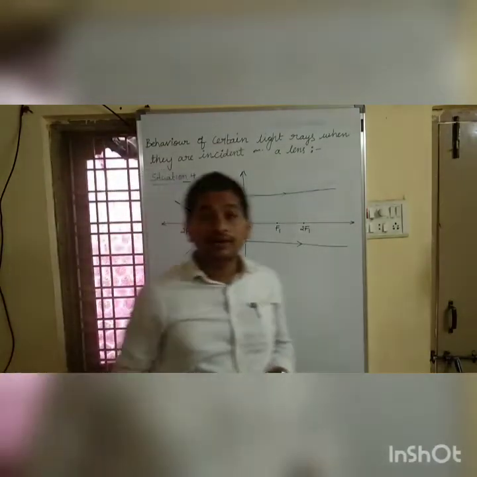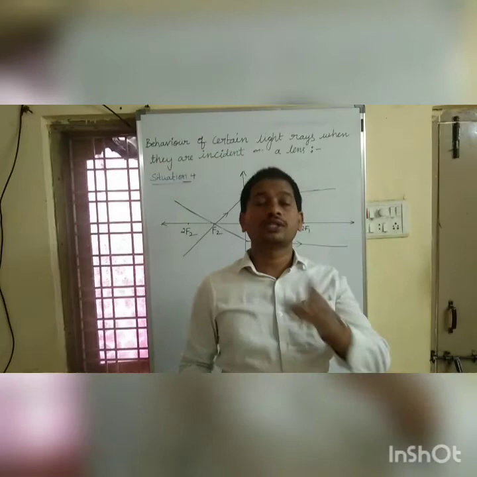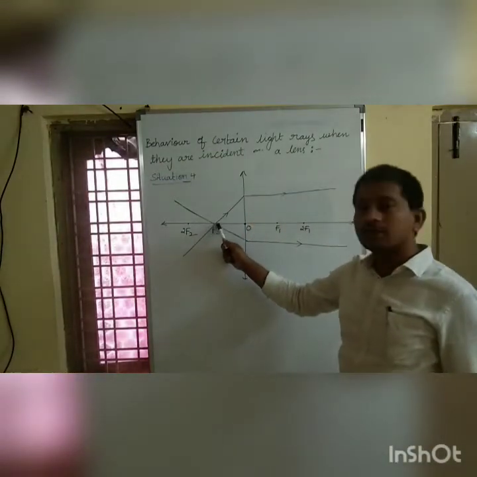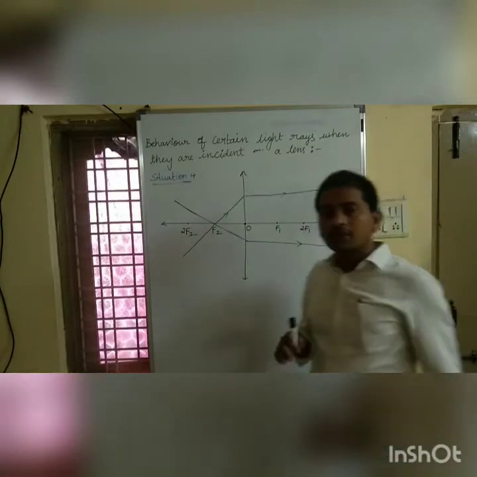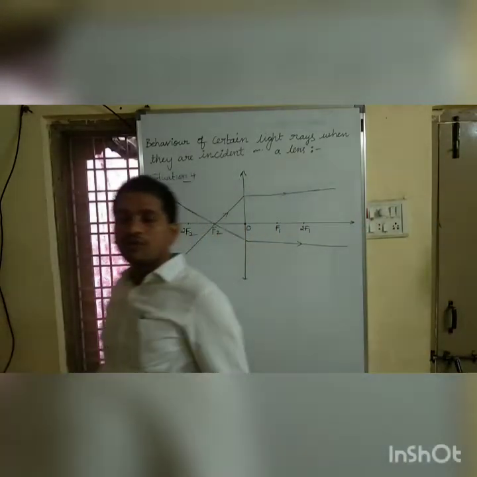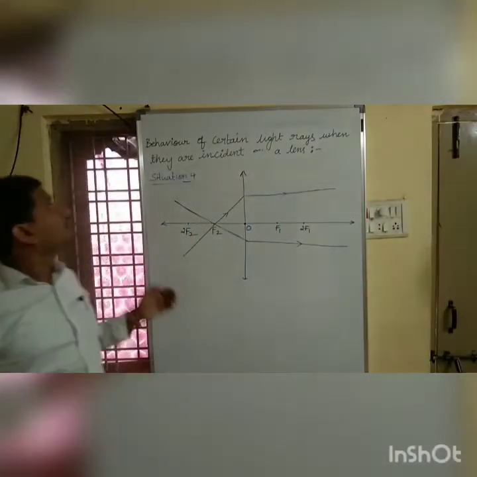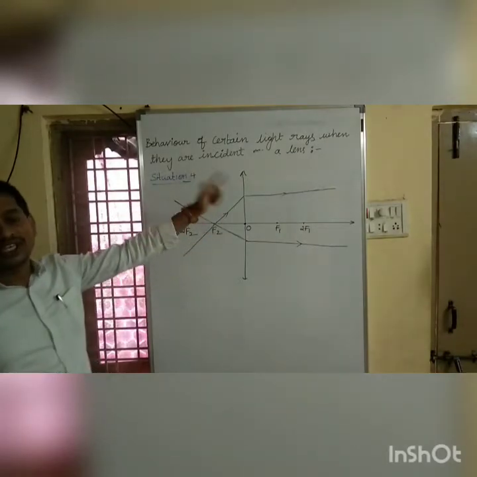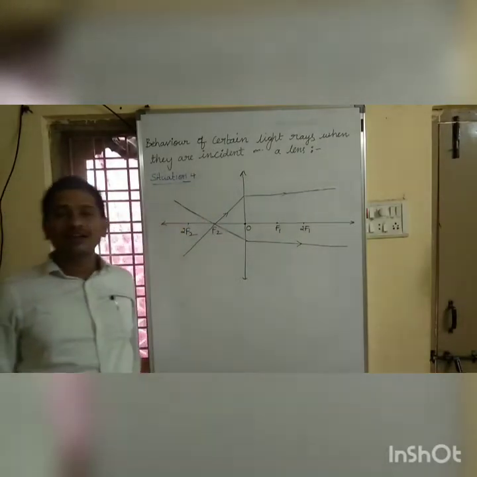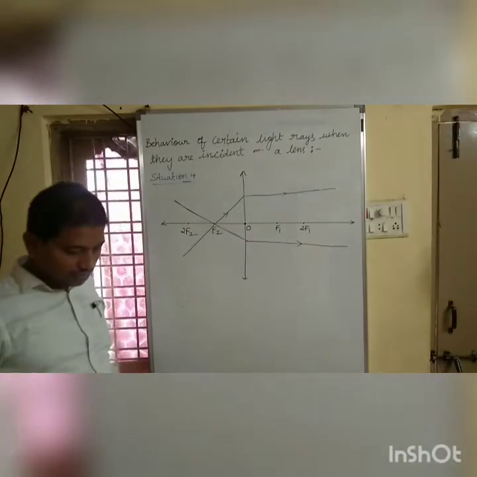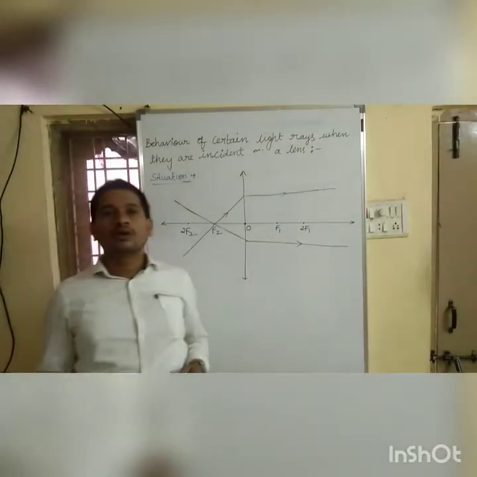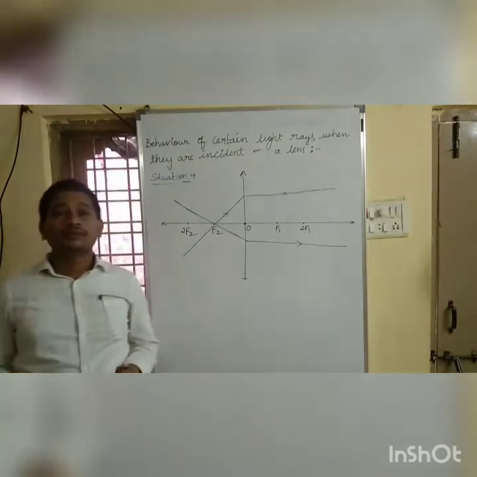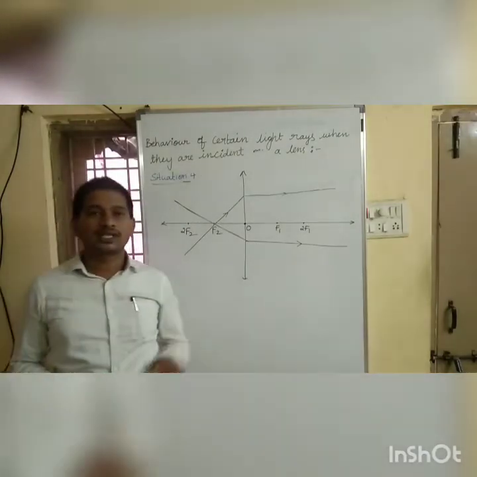A ray of light which is passing through focus, after refraction, becomes parallel to the principal axis. These are the 4 situations. We understood the behavior of rays when they are incident on a convex lens. Now, let us see formation of images by a convex lens.